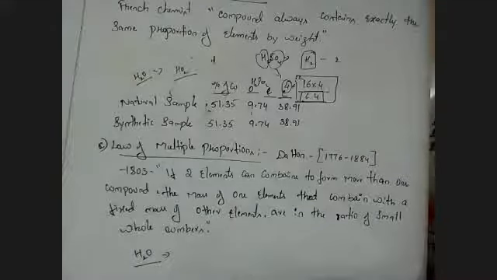Now the mass of one element, he's not saying the mass of both. Among those two elements, one element combines with the other, so one element has a fixed mass. That is fixed. So he's saying that among those two, one element's mass is fixed.